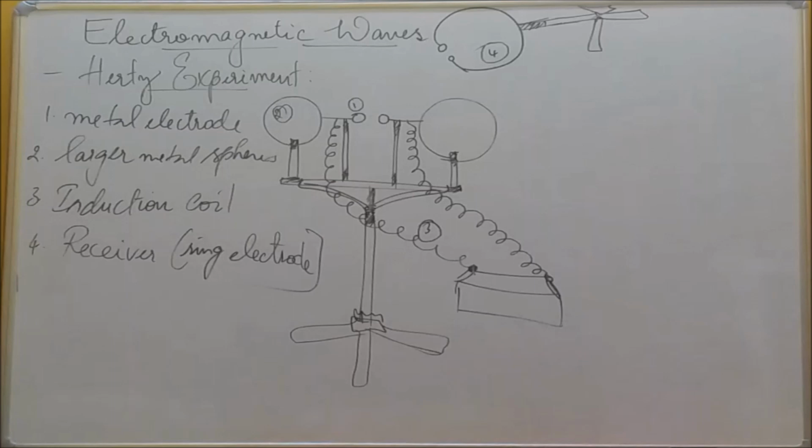Now we are going to discuss the production of electromagnetic waves, then the properties of electromagnetic waves, and next the sources and the classification. We will discuss one by one. The first one is production of electromagnetic waves. It is done by Hertz experiment, and this is the experimental arrangement for the Hertz experiment.